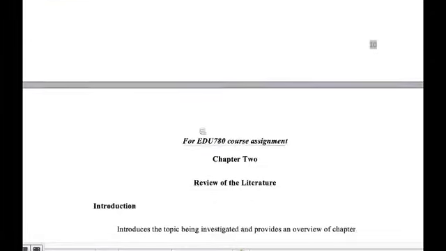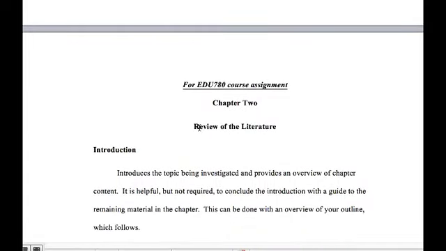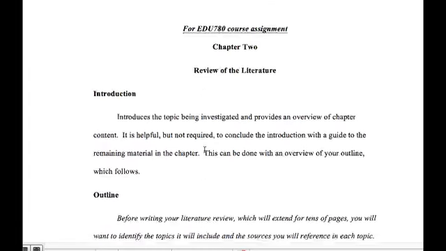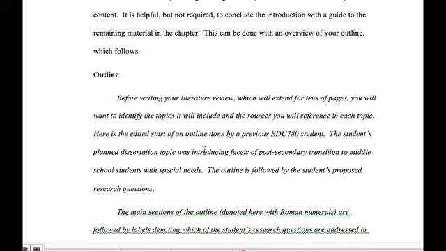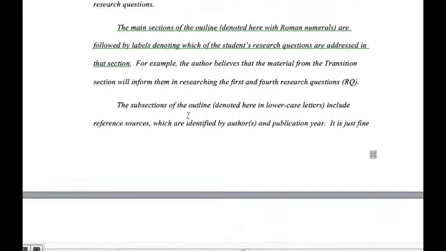So here we are all the way through Chapter 1. There's a blank page here. And when we get ready to write Chapter 2, I'll explain this in more detail, but again, we've got some headings here that explain what goes in the component. With your Chapter 2, you won't be writing a real Chapter 2, but you will be developing an outline, and we'll talk more about that when we get ready to write the outline for your Chapter 2. But if you have time and you want to browse through this, feel free to do that.